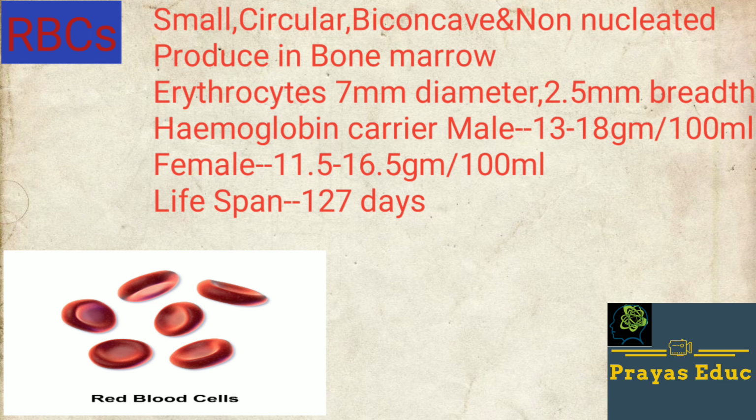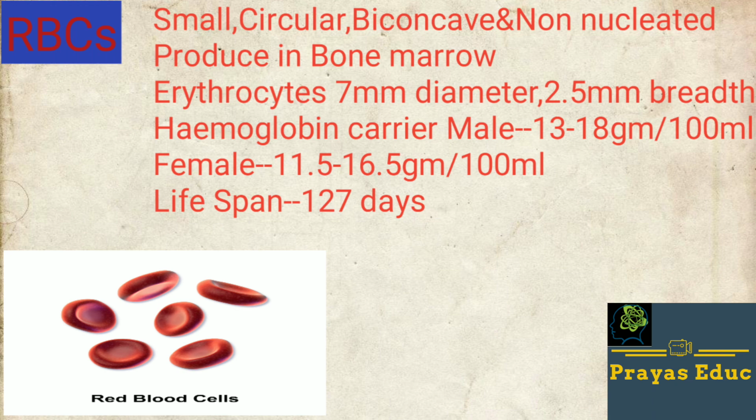Normally, hemoglobin in RBCs in males is 13 to 18 gram per 100 ml, whereas in females it is 11.5 to 16.5 gram per 100 ml. Its lifespan is 127 days or approximately 120 days.